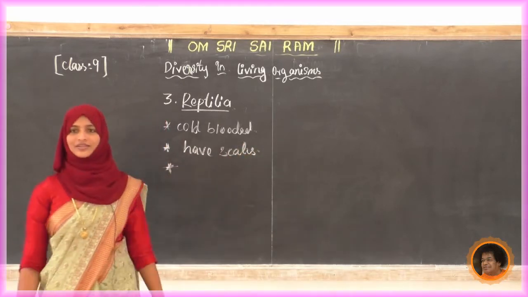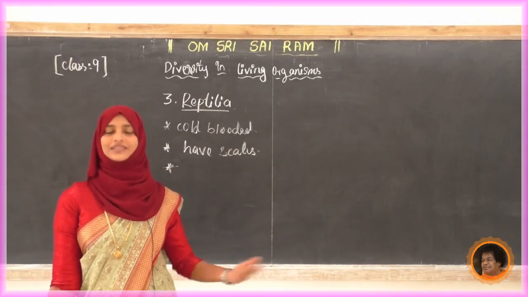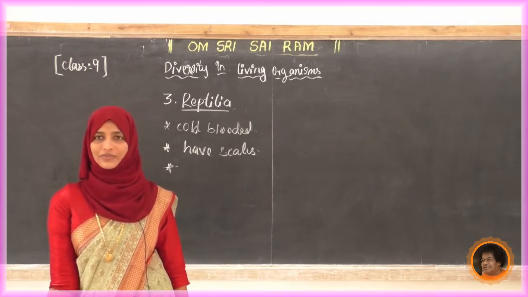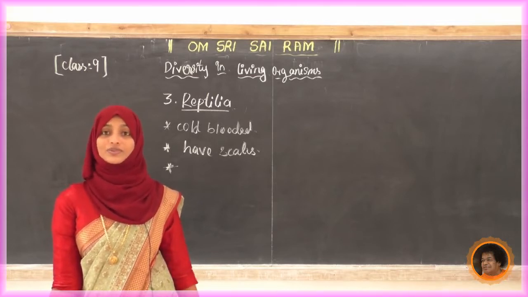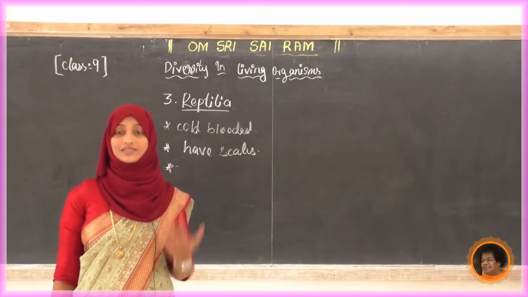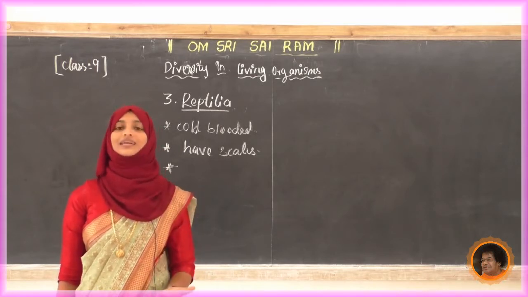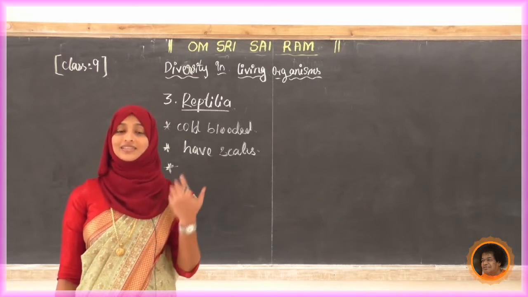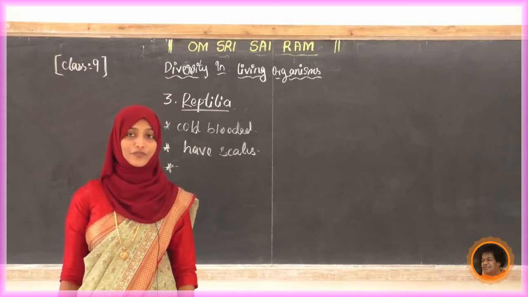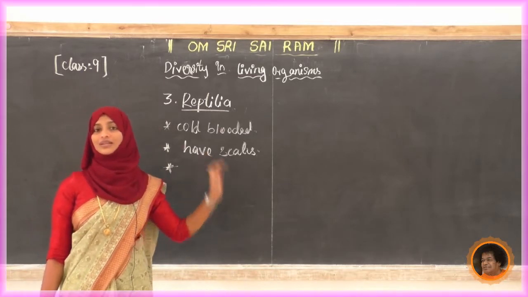Next, any other point? How are they breathing? We know how amphibians and pisces breathe. Now tell me how these snakes or crocodiles are breathing, whether they have lungs or use gills. In what way are they going to breathe? Yes, they have lungs, like us. They use those lungs, and they have a nose. They breathe like that, but there are no gills like fish or frog. Okay, so third point, write down: breathe through lungs.